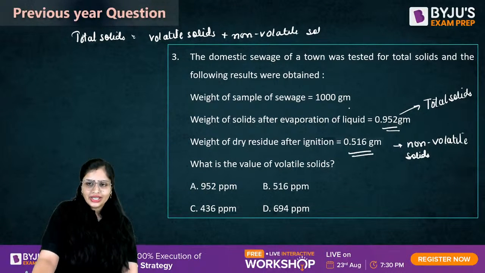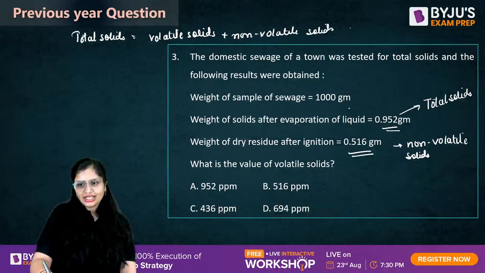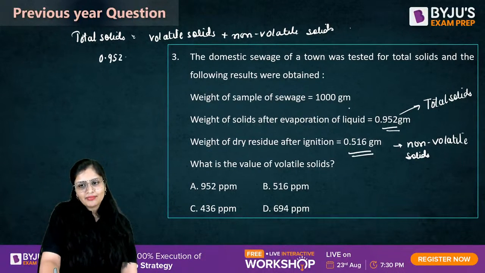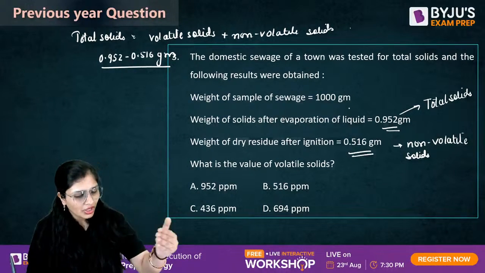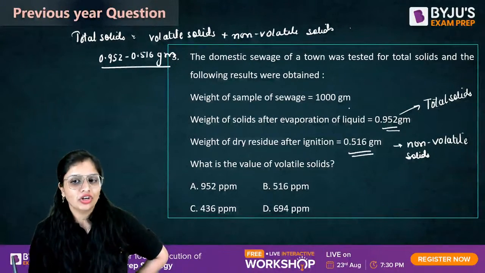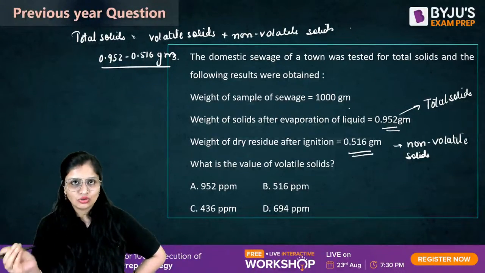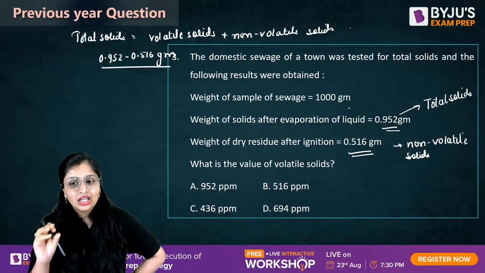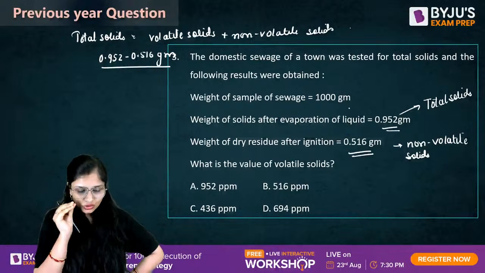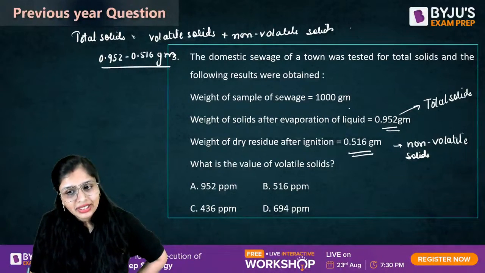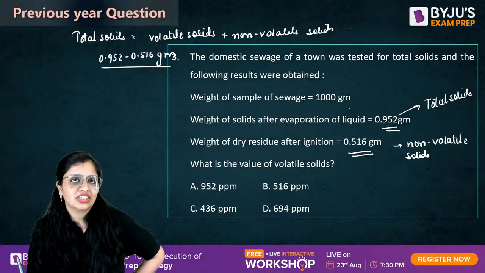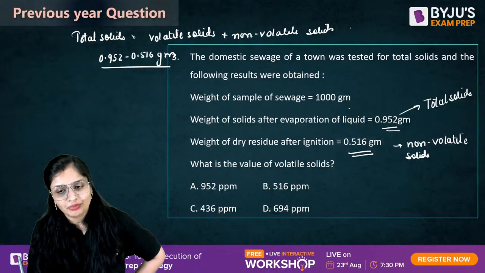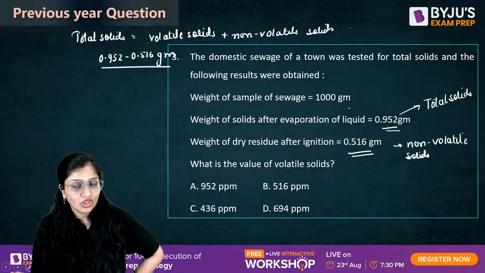Cool. So you guys told me the answer. You are telling me that volatile solids will be 0.952 gram minus 0.516 grams. But the question is, what about the volume? How will you calculate volume? Right now it is 1000 gram, but sometimes they can give you 2000 gram, 3000 grams, anything. So that's why it is very important that you know the concept. In the question, the weight of the sample of sewage is given to you, but you want volume. So how will you